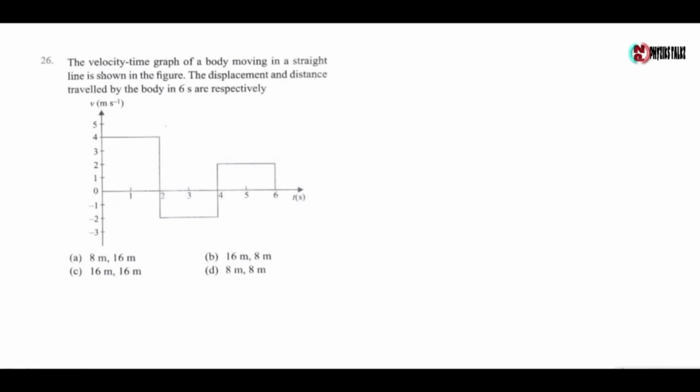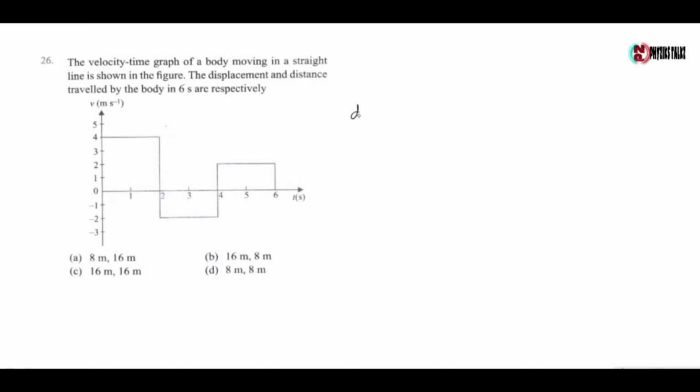Next question, the velocity time graph of a body moving in a straight line is shown in the figure. The displacement and distance traveled by the body in 6 seconds are respectively. Now displacement is equal to the area under the v-t curve with proper sign.